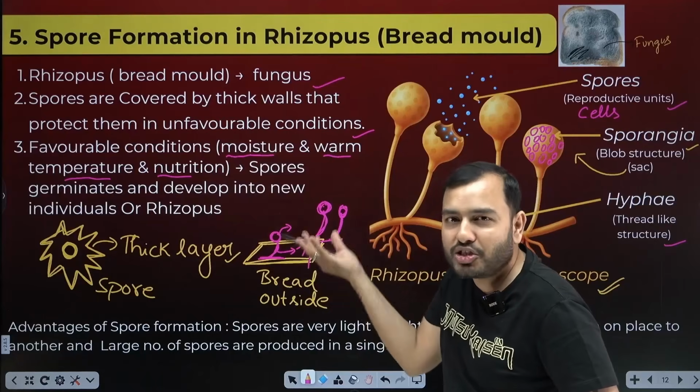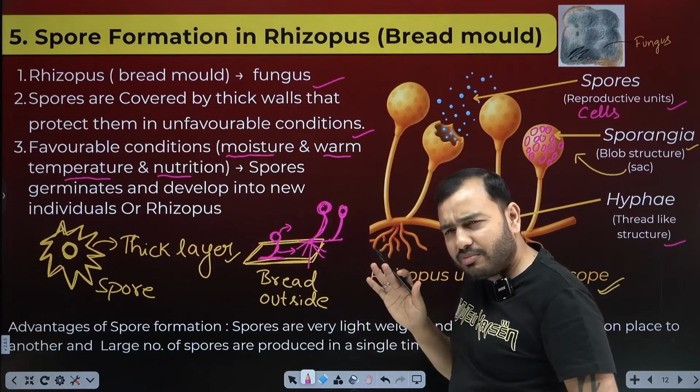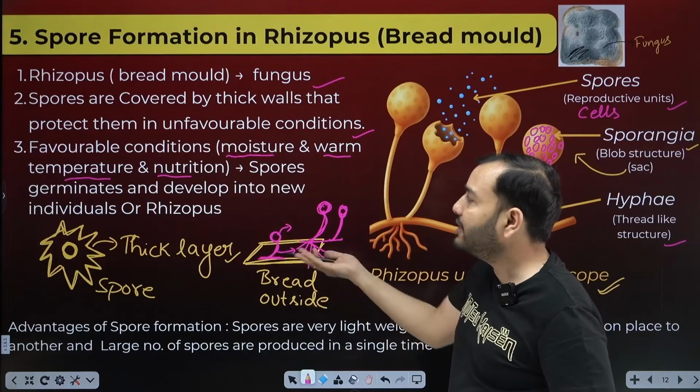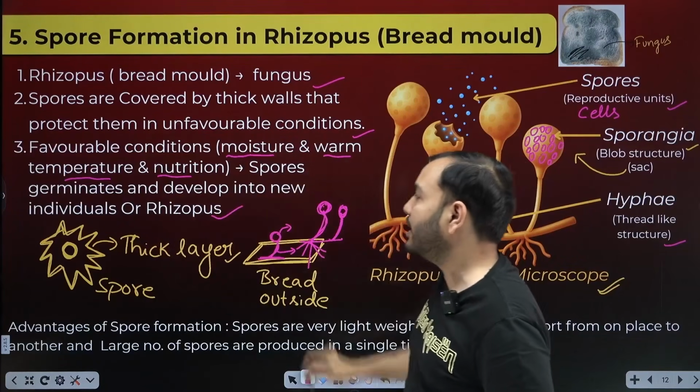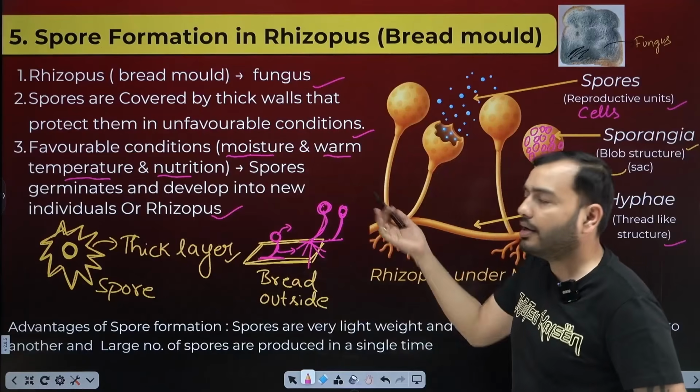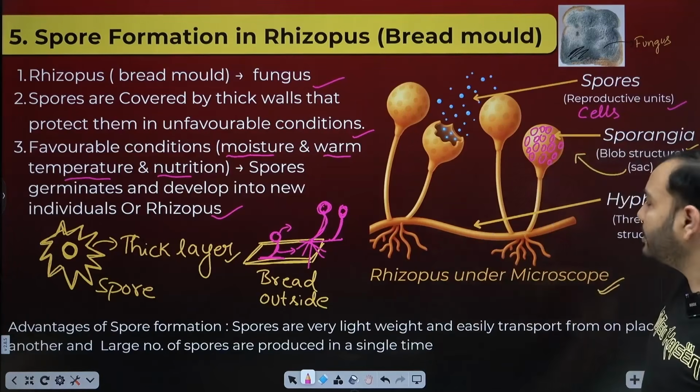The bread is outside, the surrounding moisture will settle on the bread. There is warm temperature outside too, just right. And what are we getting? Nutrition with the bread. Spores germinate and develop into new individuals, or rhizopus. What happens? They germinate and become new individuals. So this is important, remember it.